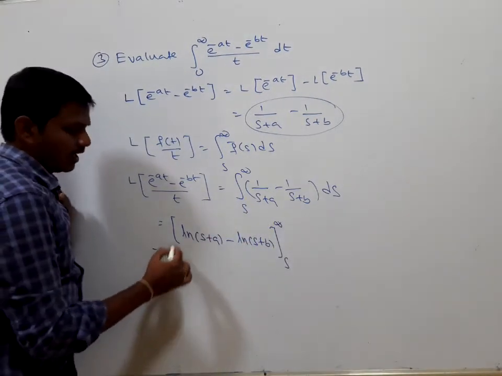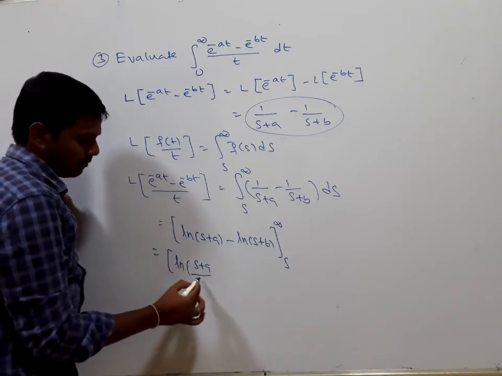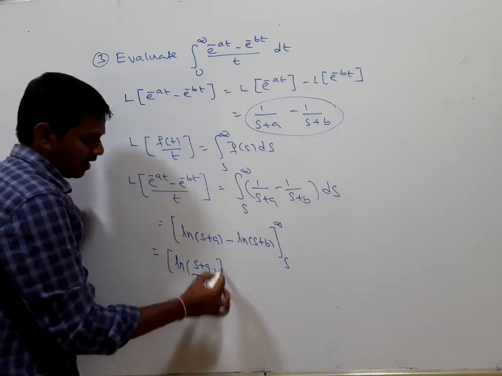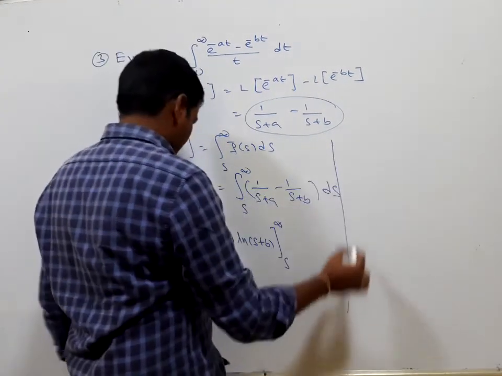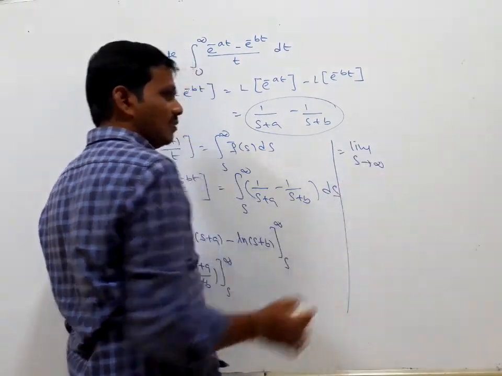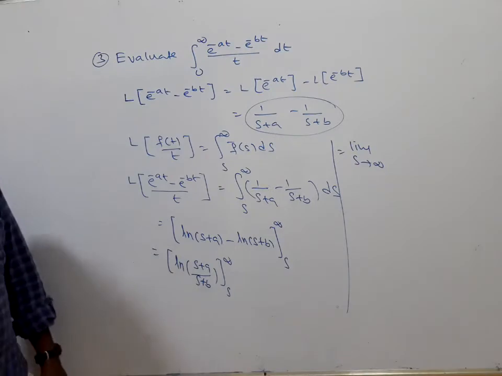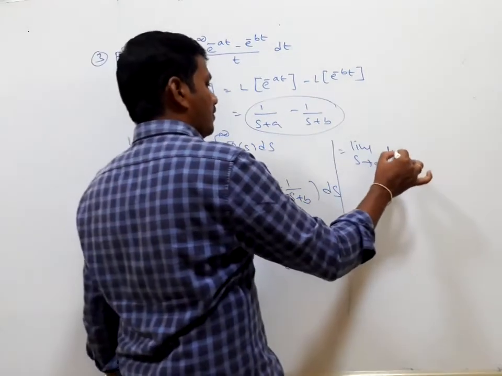So this is ln of s plus a by s plus b, evaluated from s to infinity. This can be written as the limit as s tends to infinity. It is not possible to substitute s equals infinity directly, which is the reason I am writing ln of s.